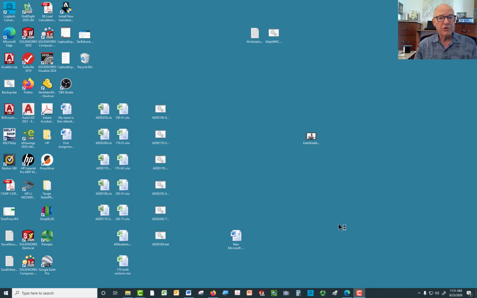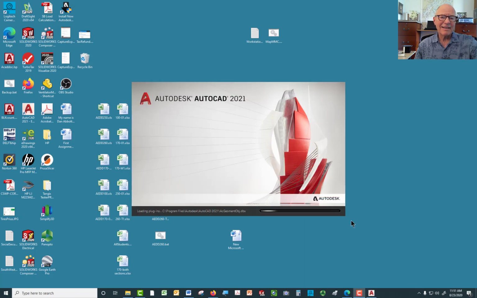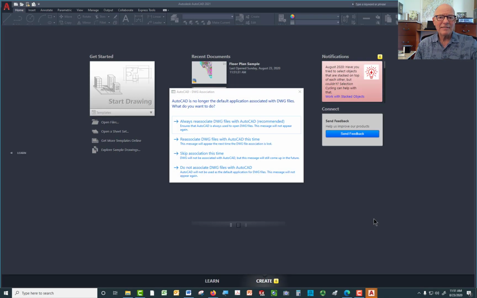I'll launch the software. I'll show you what it looks like, and I'm going to show you some changes that I'd highly recommend you make once you start it. The way we teach this software is what's called command-based. We're going to talk about how you deal with this CAD software by identifying individual commands. There are a number of ways that you can issue commands in AutoCAD. What I want to do is to use the command line for a number of reasons that we'll talk about